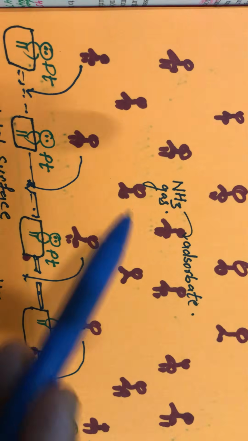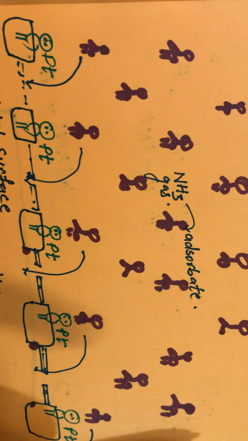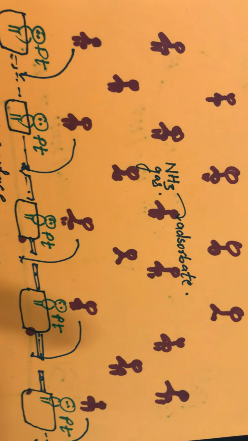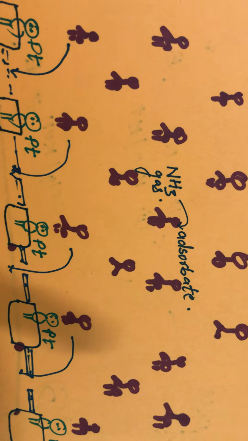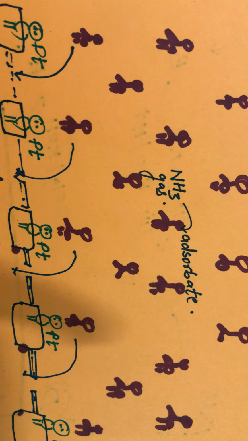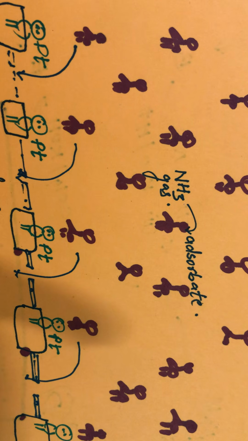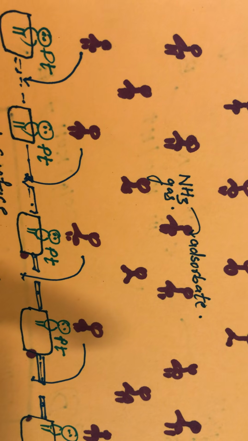T half is directly proportional to the concentration of reactants, whereas in a first order reaction T half is independent of the concentration of reactant. You know that T half is equal to 0.693 upon K for a first order reaction. Okay, I hope you got it.